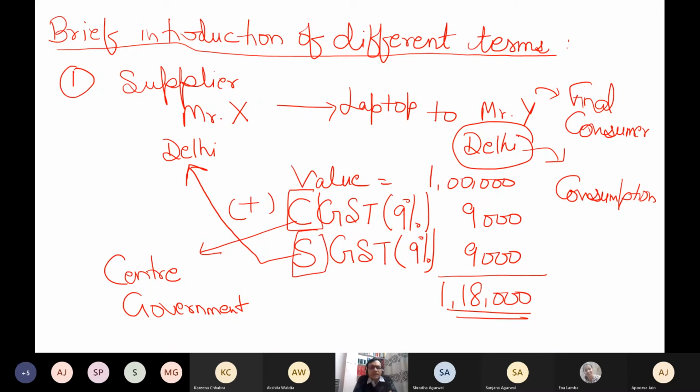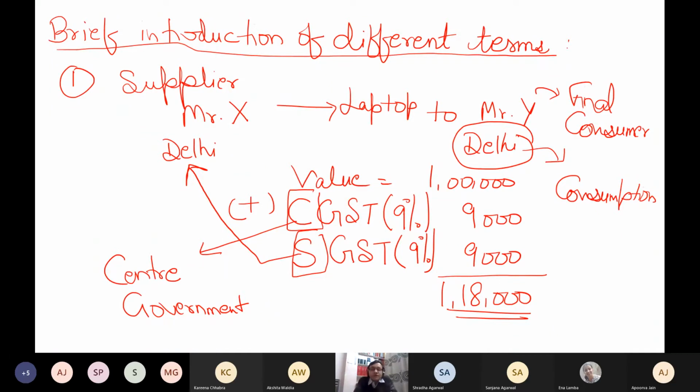Now Delhi is not a state. Delhi is a union territory in the Constitution of India. But for the purpose of GST, Delhi is a state. Only for the purpose of GST laws, Delhi will be termed as a state, not a union territory. In reality, it's a union territory. As far as administration is concerned, it is a union territory. There is no doubt about it. But for the purpose of GST, some union territories are treated as states. Those union territories which have their own chief ministers.